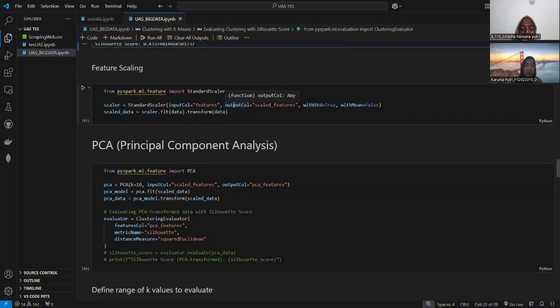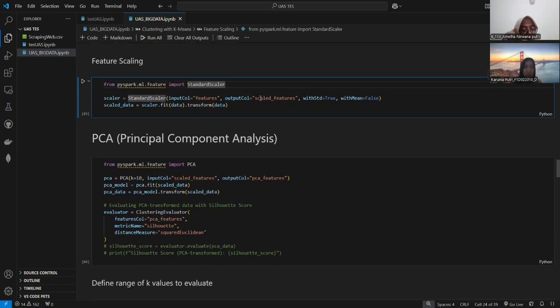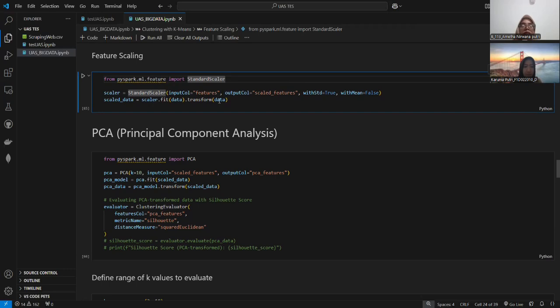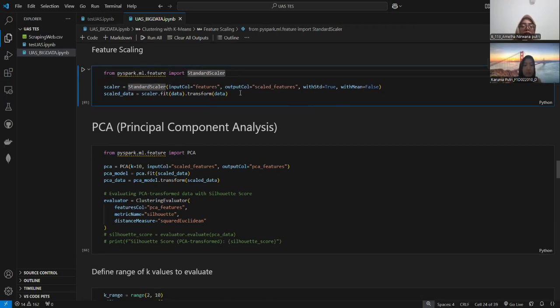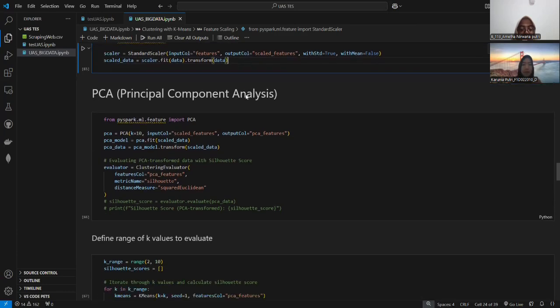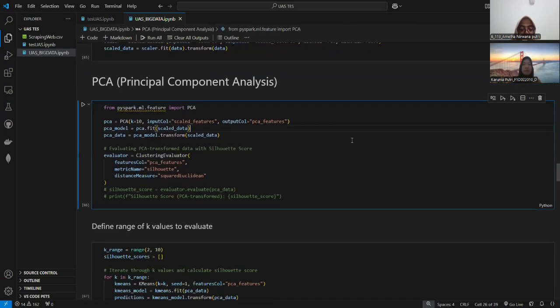Then we do feature scaling. We import the library that we need and create a StandardScaler object to scale the features, and fit the scaler to the data and apply the transformation. Next, the PCA is explained by my friend Arneta.